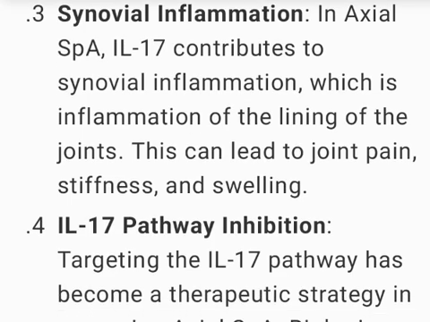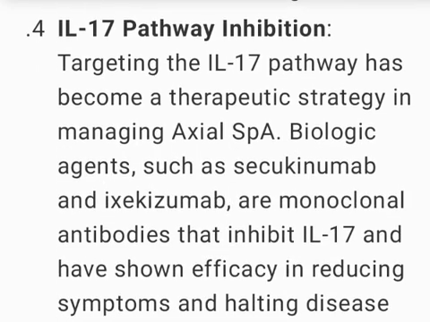3. Synovial inflammation. In axial SpA, IL-17 contributes to synovial inflammation, which is inflammation of the lining of the joints. This can lead to joint pain, stiffness, and swelling.